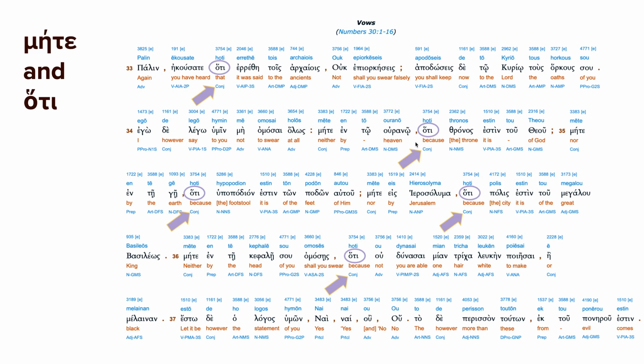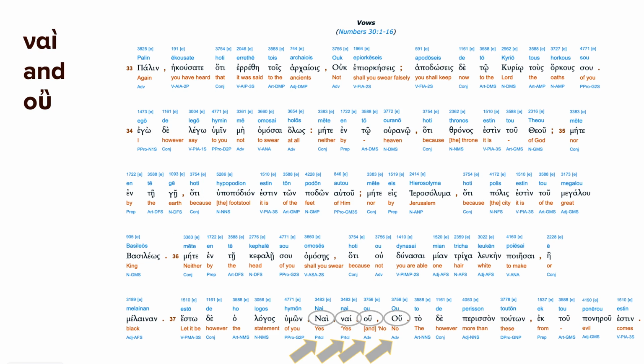In all of these, actually, the repetitive use of hoti is just kind of emphasizing why you shouldn't swear by any of these four different things. So you shouldn't swear by heaven because that's God's throne, and because earth is the footstool that God puts his feet on, or by Jerusalem because that's the city of the great king, because you can't make your hair white or black. So these are all because. So here we have two different ways that hoti is used. Just want to point that out.